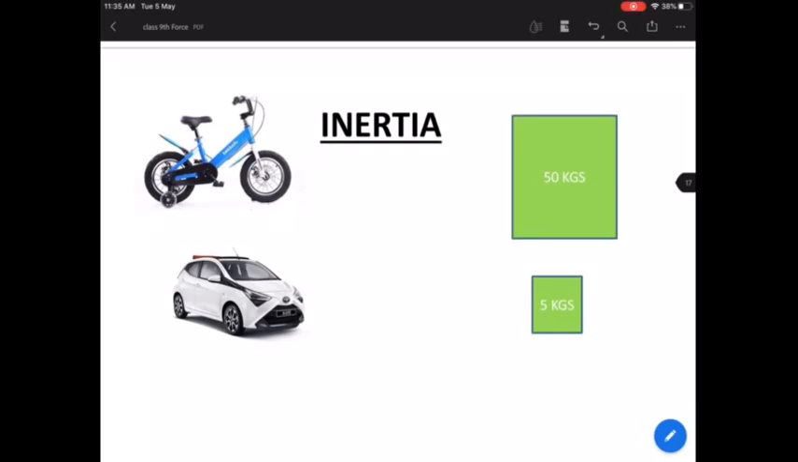Yes, exactly. You wrote it correctly. It is the car, because the car will have more mass. Again, a 50 kg or a 5 kg weight. Which of them will have more inertia? Absolutely. The 50 kg mass will have more inertia. Very good. Very nice. Okay.